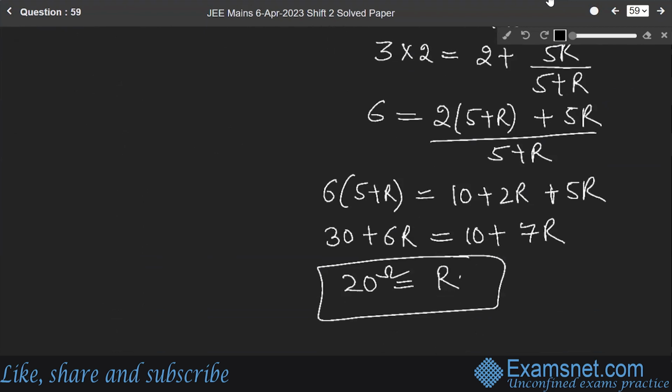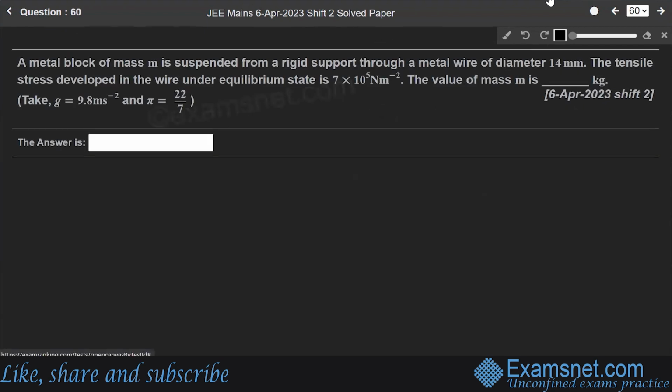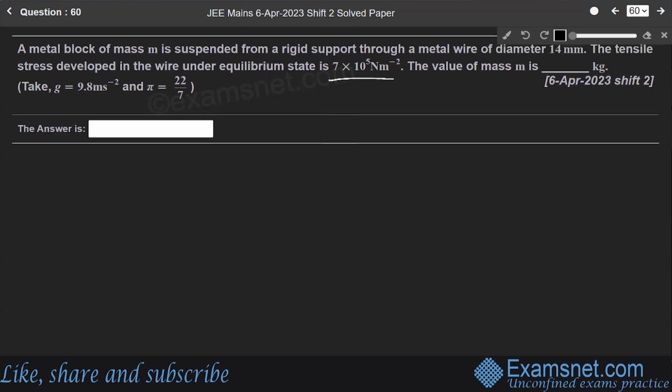Now going towards our next question, question number 60. This question says that a metal block of mass m is suspended from a rigid support through a metal wire of diameter 14 millimeter. The tensile stress developed in the wire under an equilibrium state is 7 into 10 to the power 5 Newton per meter square. Find the value of mass m. This question is directly from the chapter of properties of solids and liquids.